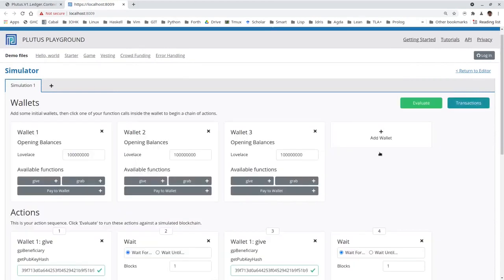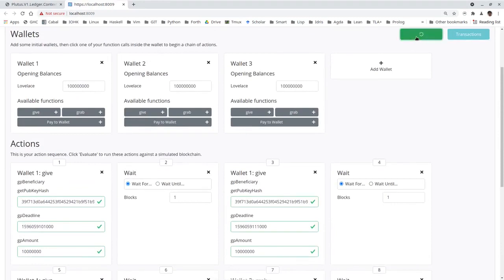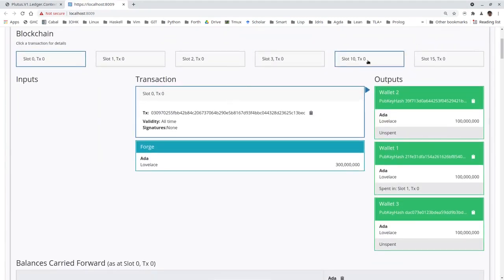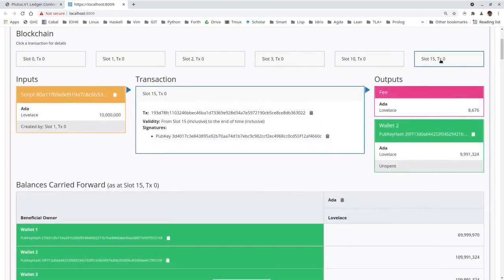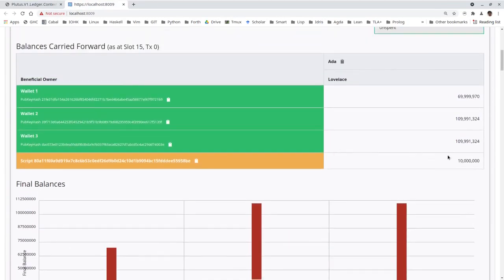Let's try what happens if wallet 2 doesn't grab at slot 20 but only at slot 15. Okay, so the first transaction should be the same, and now the transaction at slot 15 has only one input, because the second UTXO, the one with deadline 20, is not yet available. So only one input, and wallet 2 only ends up with 10. And we see that 10 are still locked at the script address. So those can only be claimed by wallet 2 after slot 20.